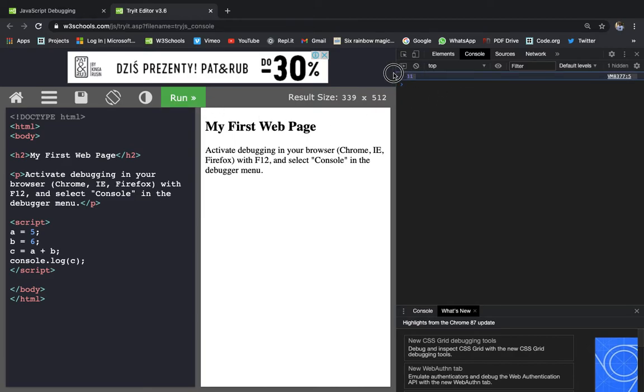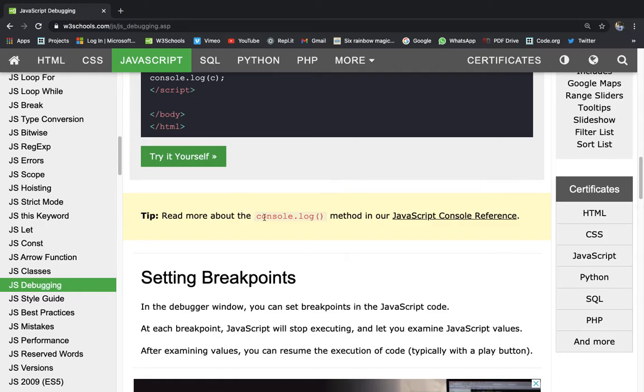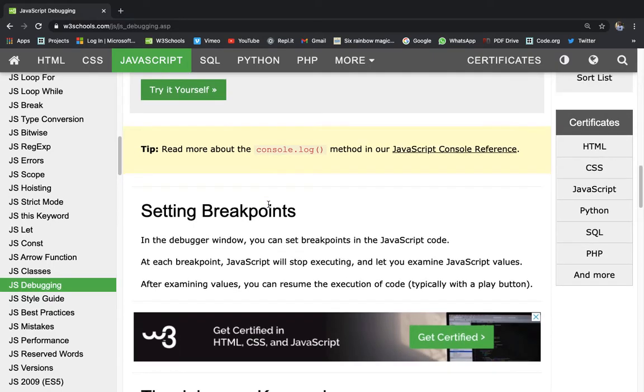So it is showing 11. So let's see this code. A is equal to 5, B is equal to 6, C is equal to A plus B, and A plus B is 11. And we are showing console.log(C), so we are showing 11 in the console. Tip: read more about the console.log method in the JavaScript console reference. We will go to the JavaScript console reference some other time, but let's continue with debugging right now.